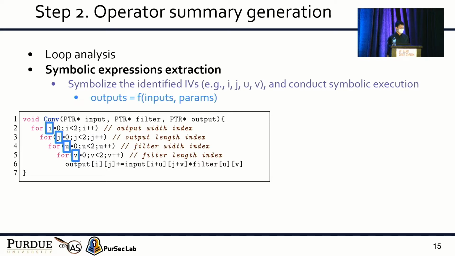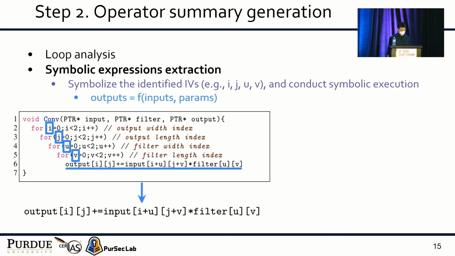Then we symbolize the identified induction variables and conduct symbolic execution to extract an expression that represents the output of this function using its input and parameters. For example, here is the expression we extract from this binary function.